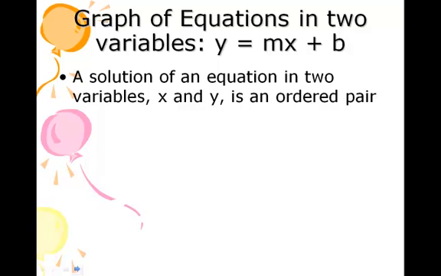And when we talk about solutions of an equation in two variables, we're talking about an x and y, or an ordered pair, that will make the equation true. So if we have y equals 3x plus 1, a possible solution would be 1, 4. As you know, there are an infinite number of solutions available for any linear equation or equation with two variables.